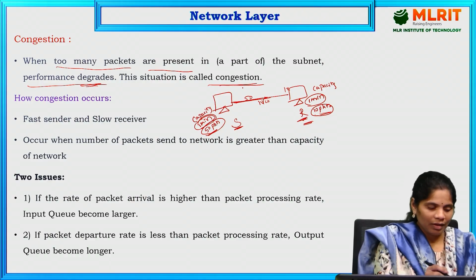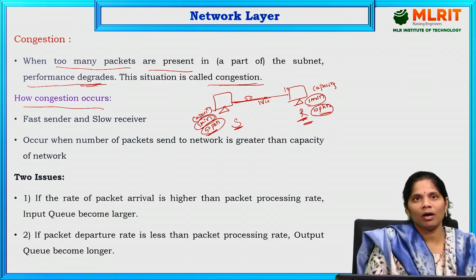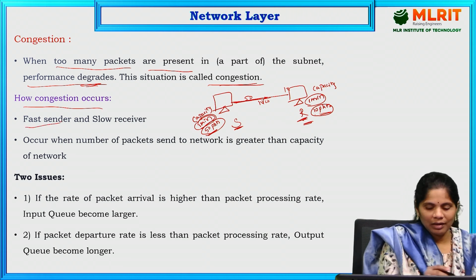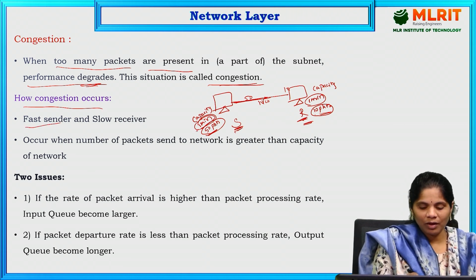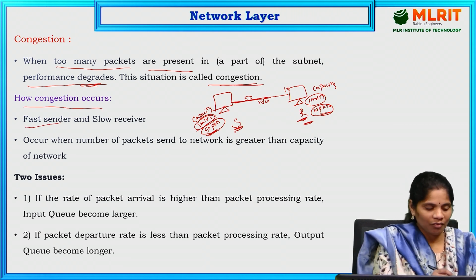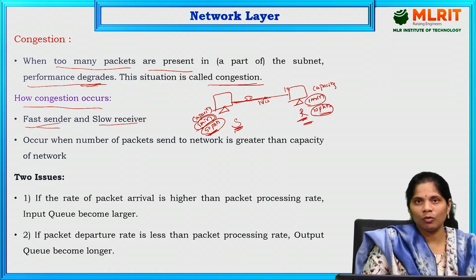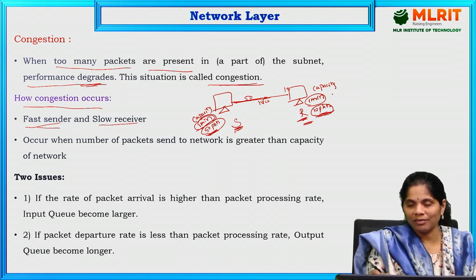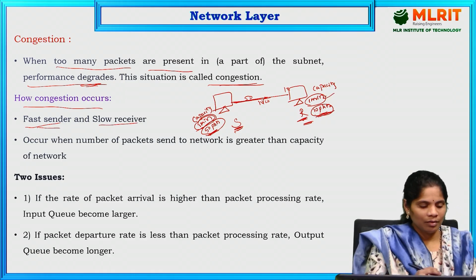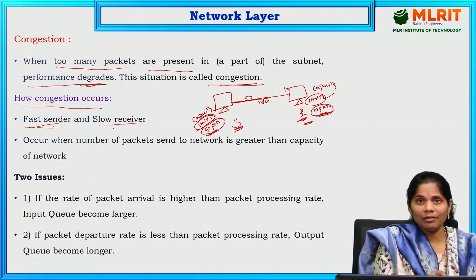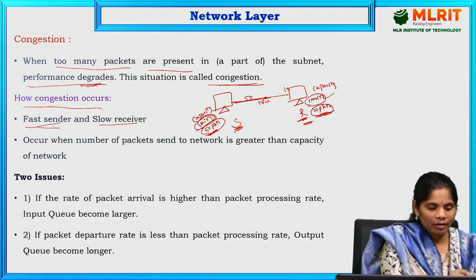So how does this congestion occur? Here is a fast sender, because in 1 minute it is sending 50 packets, and the receiver is very slow, receiving only 10 packets in 1 minute. That is a fast sender and a slow receiver, and that causes congestion.